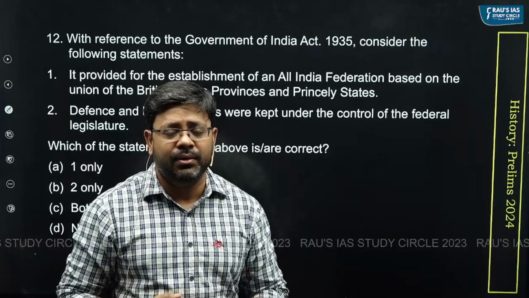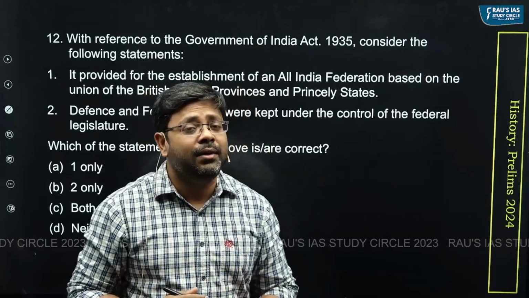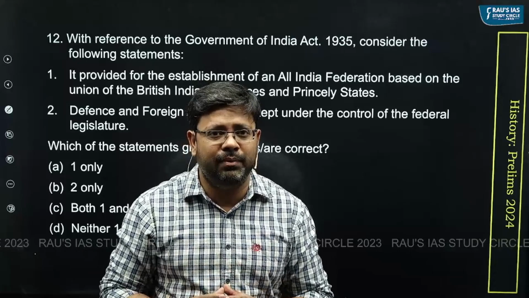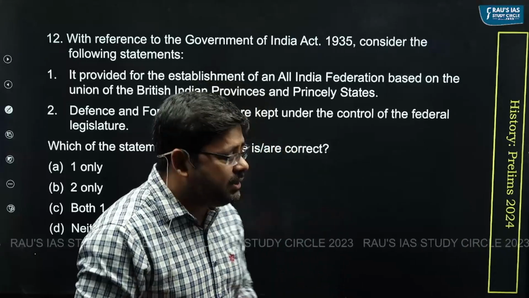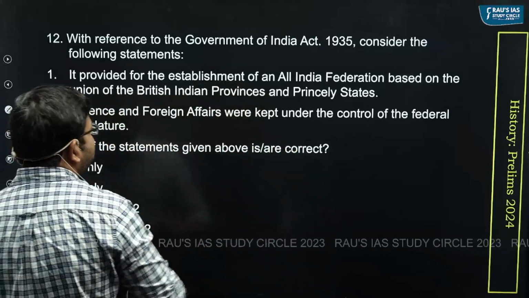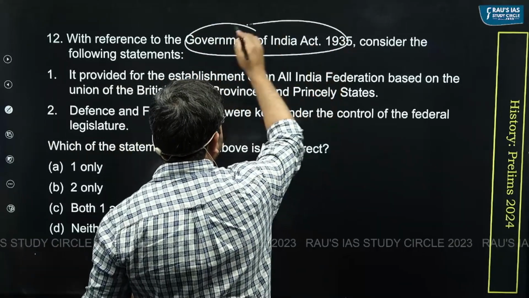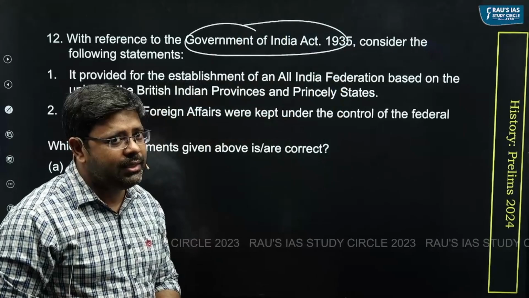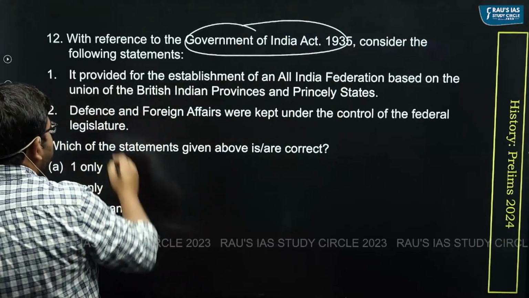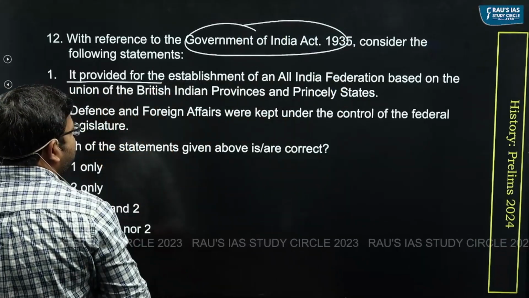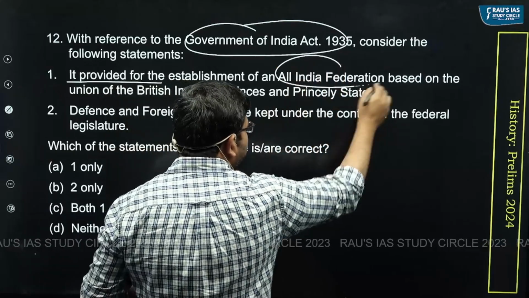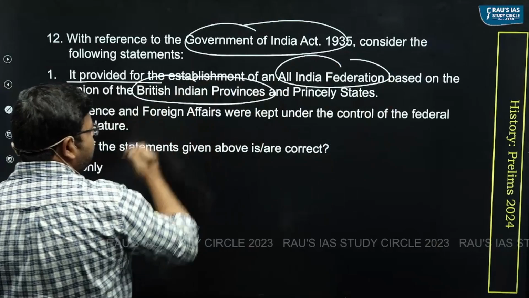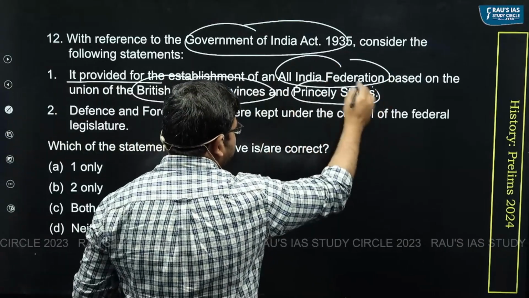Let's start with that. One of the most important parts from where UPSC has often been asking questions is constitutional development. And again, this year, UPSC has asked a question from that area, from the Government of India Act 1935. In this question, we have to figure out the correct statements. The first statement says that the Government of India Act provided for establishment of an All India Federation based on the union of British Indian provinces and princely states.